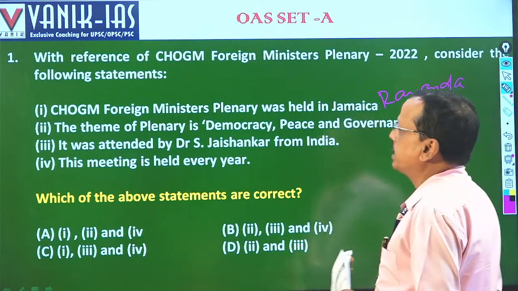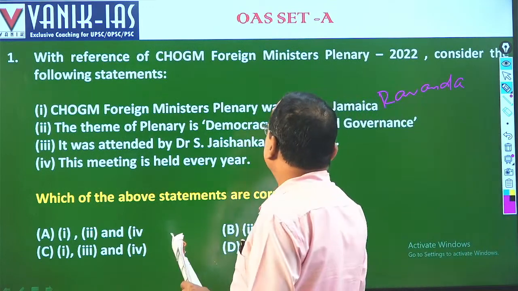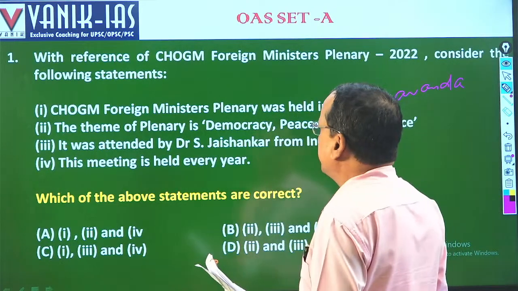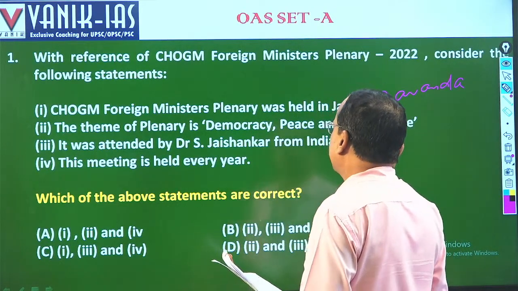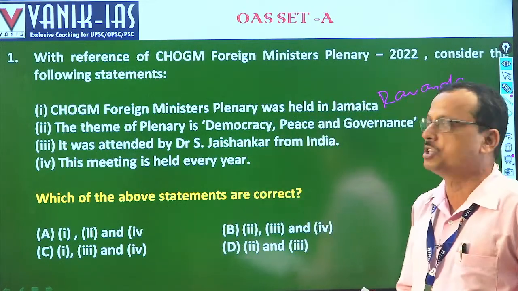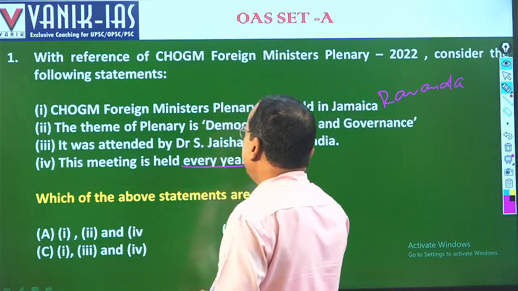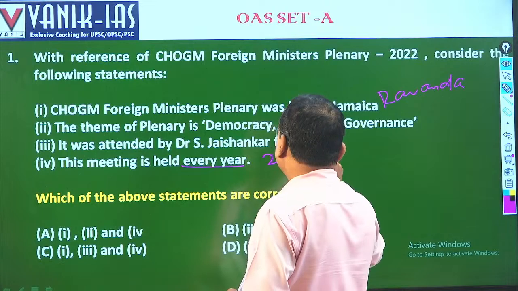Then, the theme of the plenary is democracy, peace and governance. That's right. Then it was attended by Dr. S. Jaishankar, the foreign minister from India. That's right. The meeting is held every year. No, this is wrong. It is held at a two-year interval.